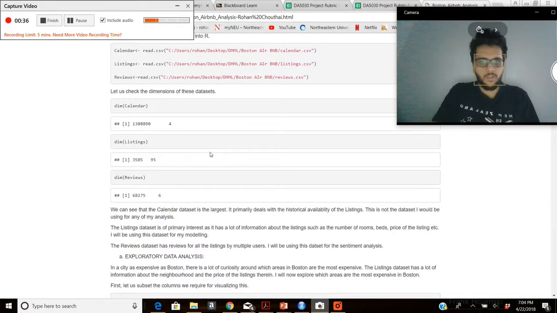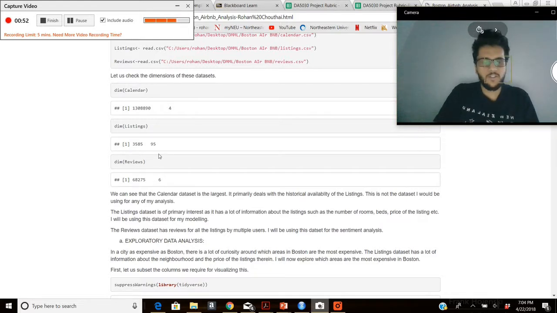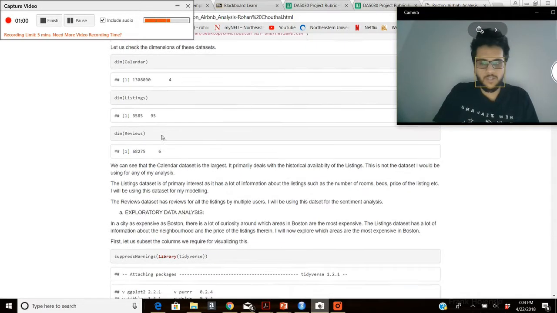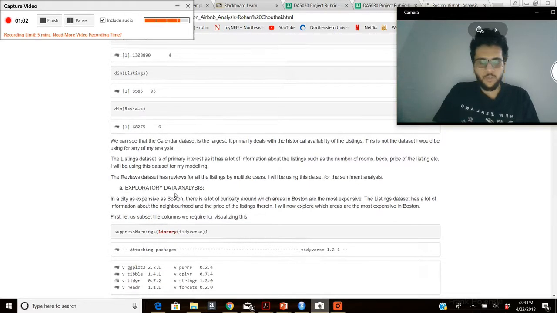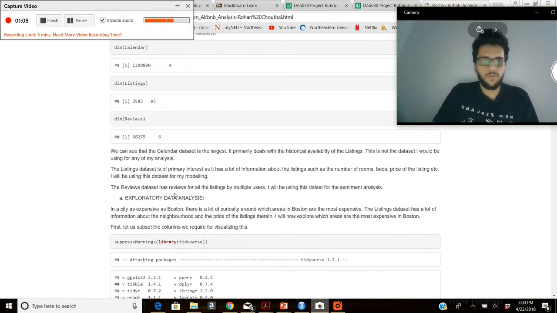Now, to go into the specifics of all the three datasets, we can see that the calendar dataset consists of about 1.3 million rows and 4 columns. The listings dataset, which I've used extensively, consists of about 3.5 thousand rows and 95 columns, and the reviews dataset consists of about 68,000 rows and 6 columns. So as I said, I'd be mostly using the listings and the reviews datasets for my purposes, and the reviews dataset will obviously be used for the sentiment analysis during the latter part of the project.